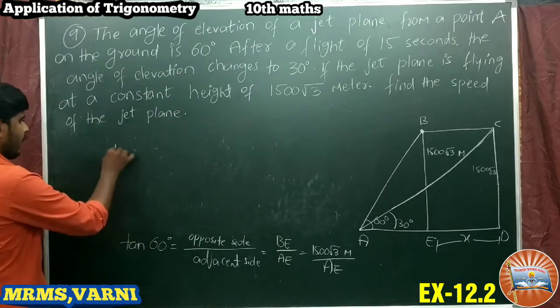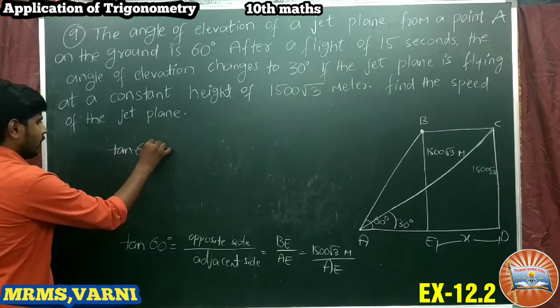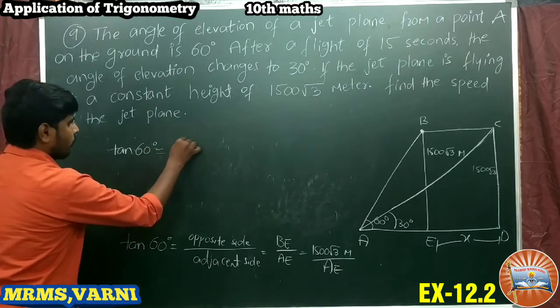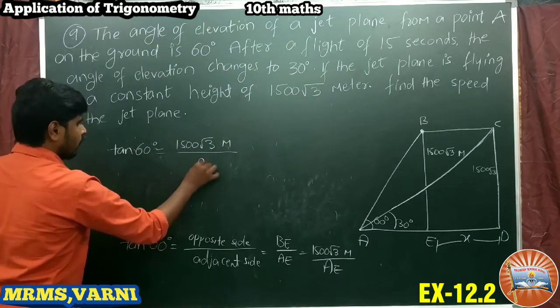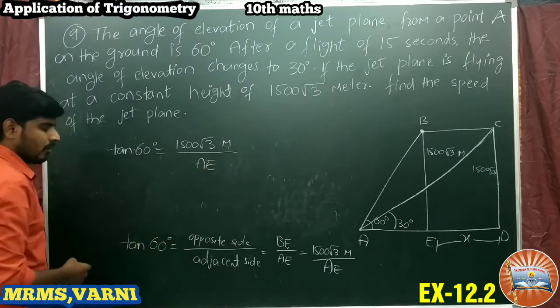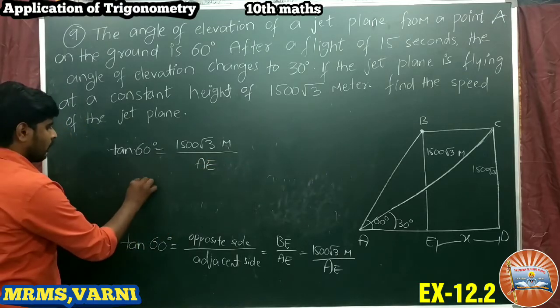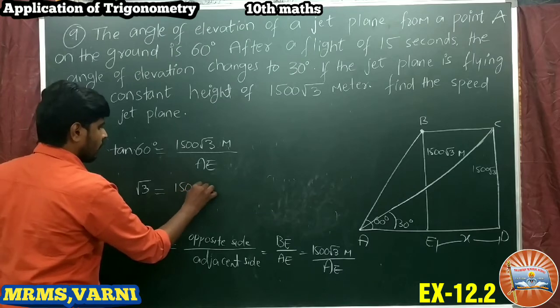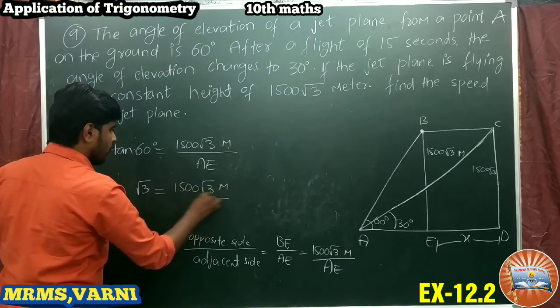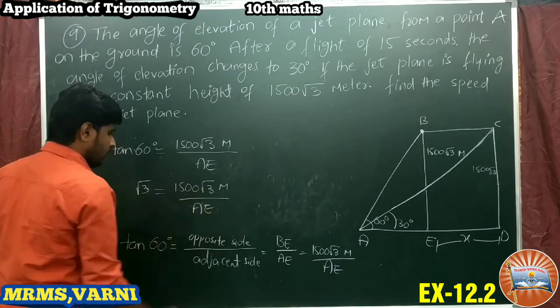So tan 60 is equal to 1500 root 3 meters by AE. The value of tan 60 is root 3, so root 3 equals 1500 root 3 meters by AE.